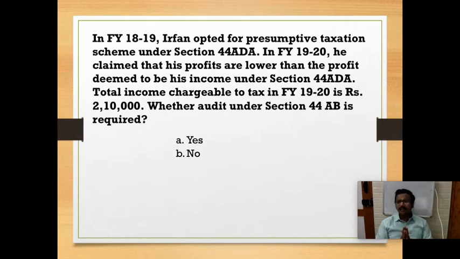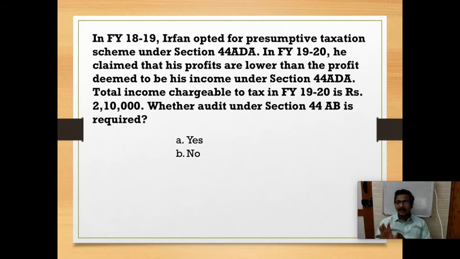Under section 44ADA there are many audit situations, like turnover limit and gross receipts limit. Under 44AD or 44ADA, it is presumptive taxation, which is 8% of my turnover or 6%, or 50% of my gross receipts. If I am eligible for claiming presumptive taxation and I have not done that, since my total income is less compared to the income calculated under section 44AD or 44ADA, under 44ADA I claim 50% as my profit.